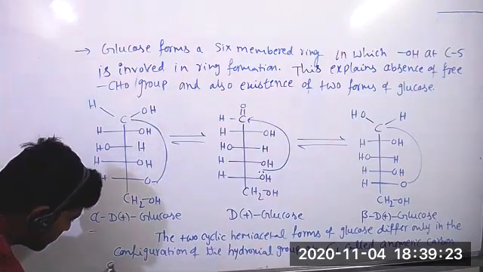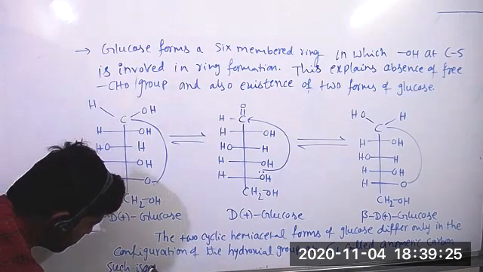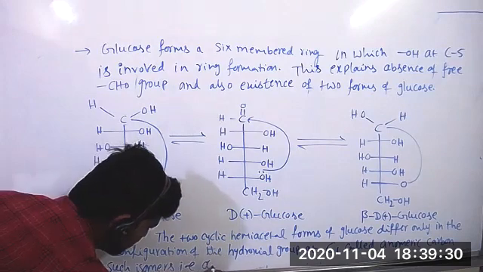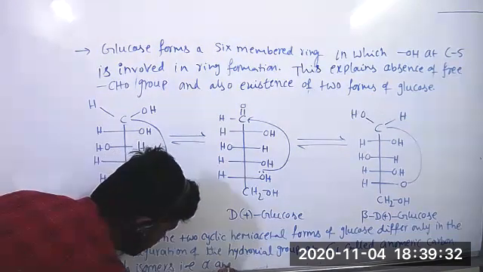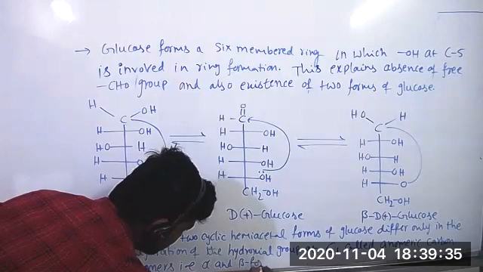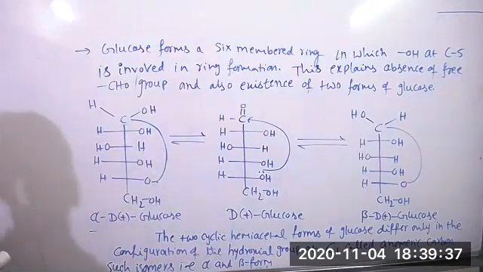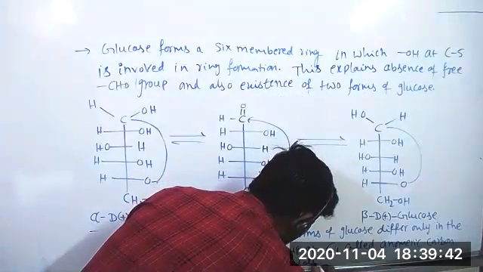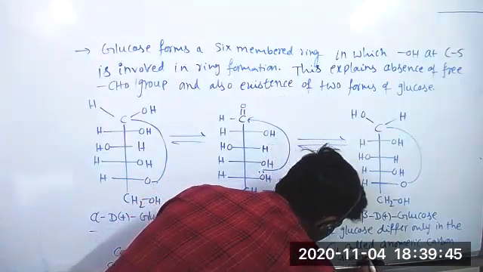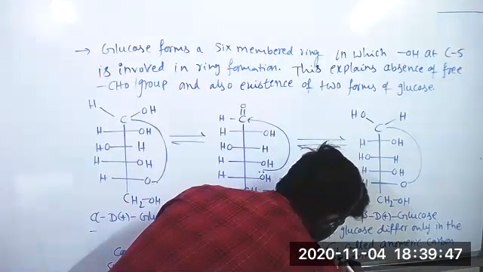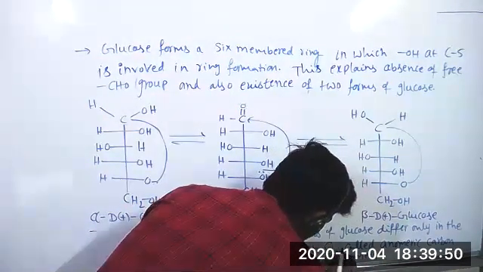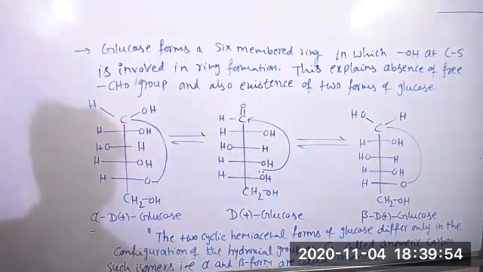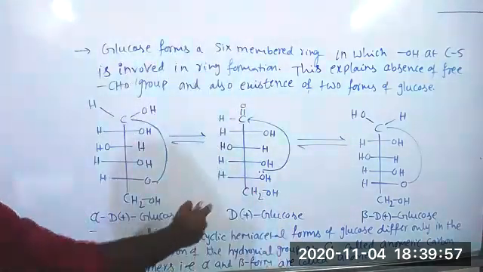Such isomers, that is alpha and beta form, are called anomers. Very, very important definition this. And these two structures, alpha and beta structure.